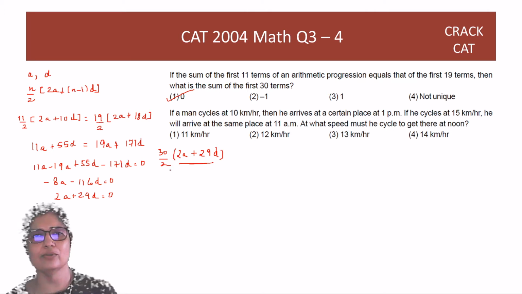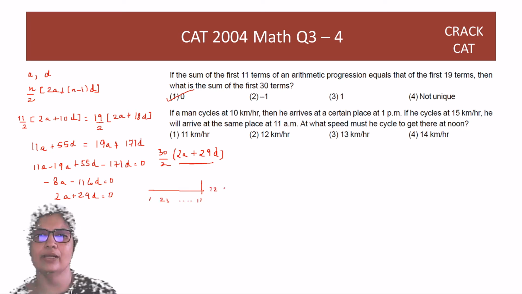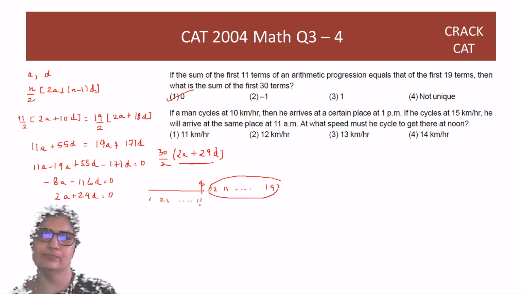The other way is to actually say you have terms till 11, so 1, 2, 3 till 11, and then you have 12, 13 till 19. Adding these terms doesn't make any difference to this sum, which means that these terms are 0.